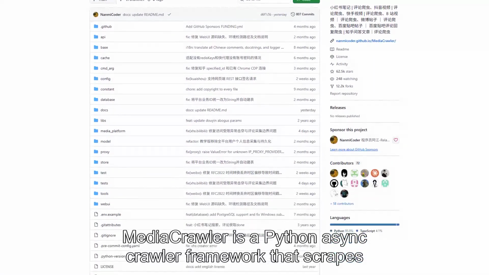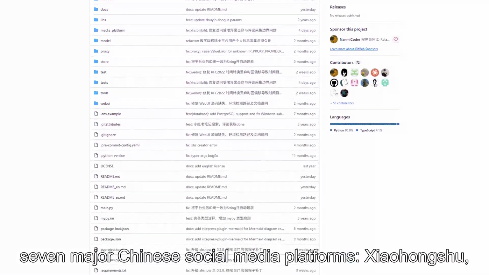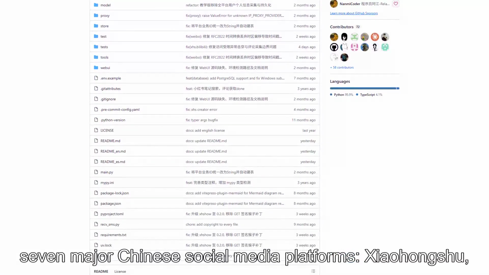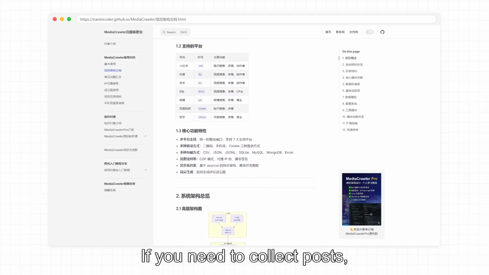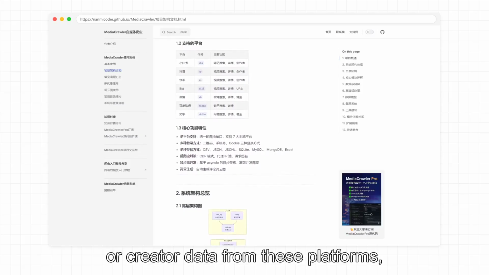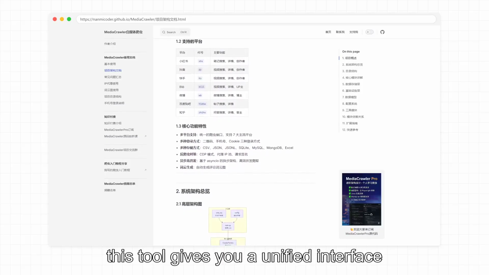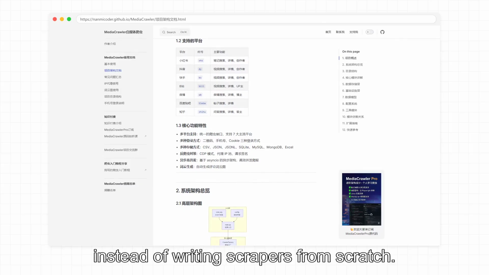Media Crawler is a Python async crawler framework that scrapes 7 major Chinese social media platforms: Xiaohongshu, Douyin, Kuaishou, Bilibili, Weibo, 贴吧, and Zhihu. If you need to collect posts, comments, or creator data from these platforms, this tool gives you a unified interface instead of writing scrapers from scratch.